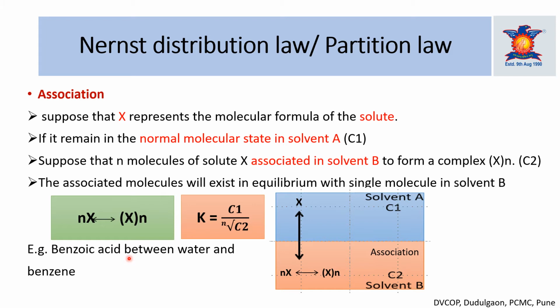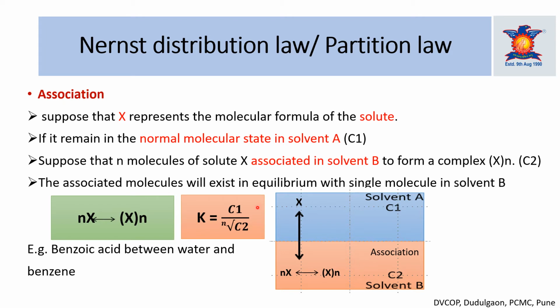So the formula for K, the partition coefficient or distribution constant, is modified depending on in which phase or solvent the solute associates.